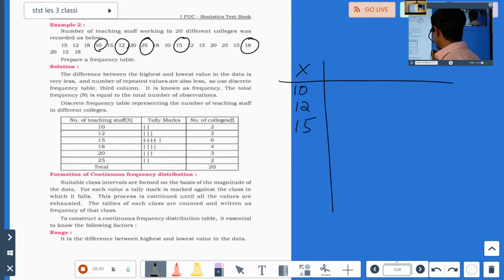Then after 18, what do you have? Do you have next number 19? No, we have still next number here. How much? 20, right? 20.